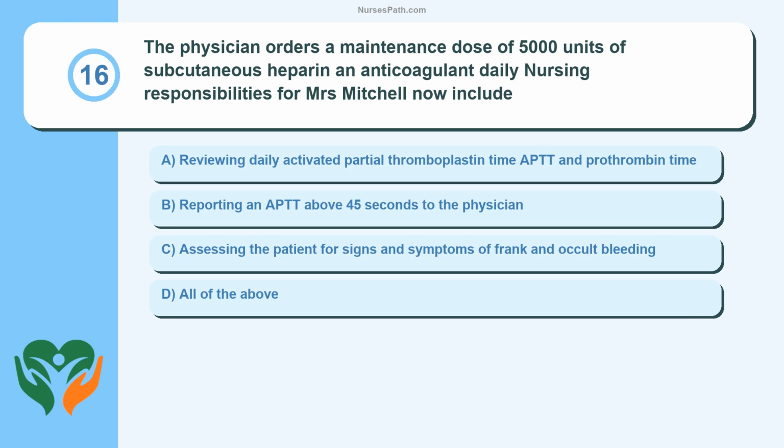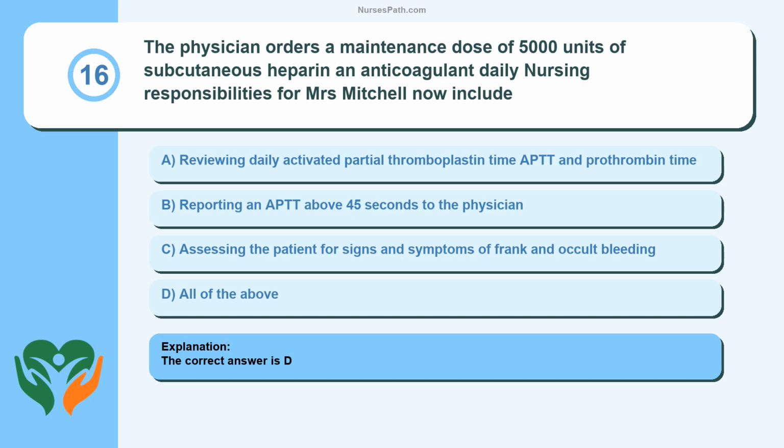Question 16. The physician orders a maintenance dose of 5,000 units of subcutaneous heparin, an anticoagulant, daily. Nursing responsibilities for Mrs. Mitchell now include reviewing daily activated partial thromboplastin time (APTT) and prothrombin time, reporting an APTT above 45 seconds to the physician, assessing the patient for signs and symptoms of frank and occult bleeding, all of the above. The correct answer is D.